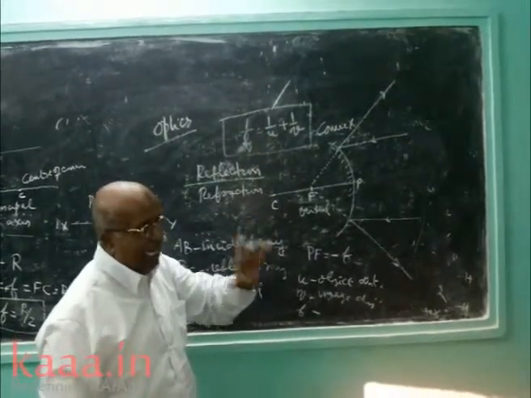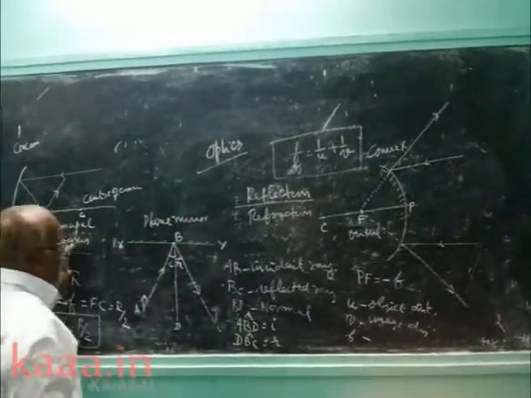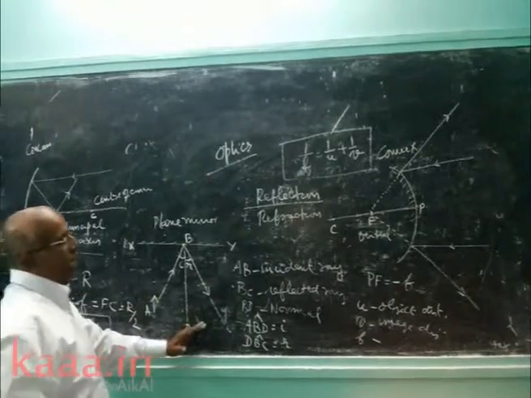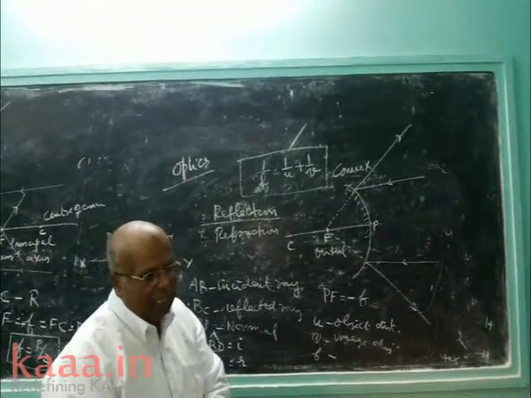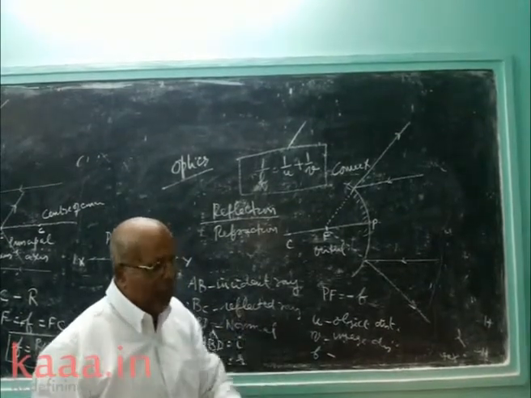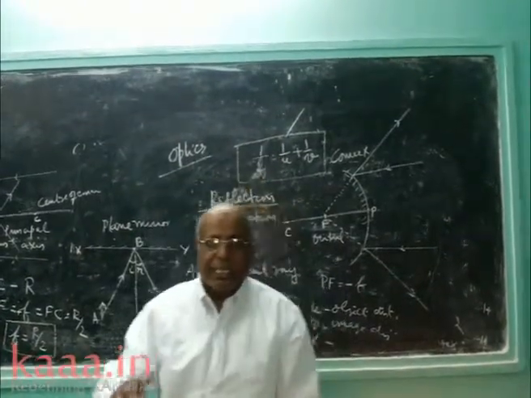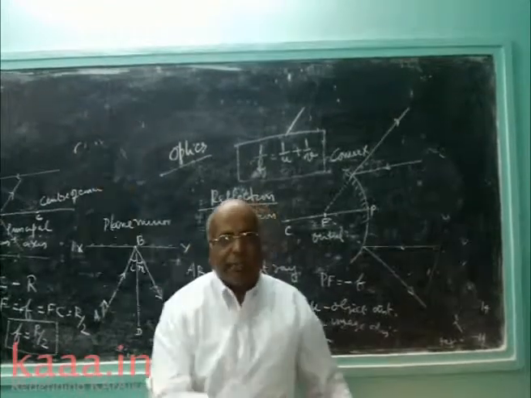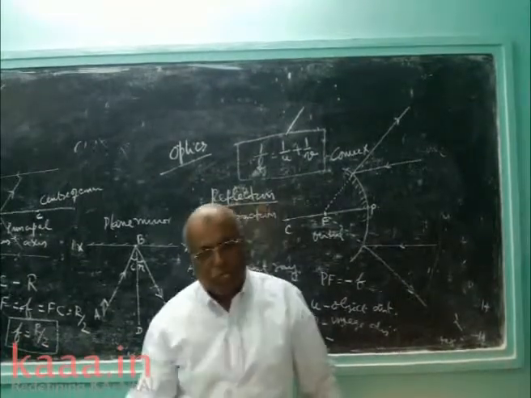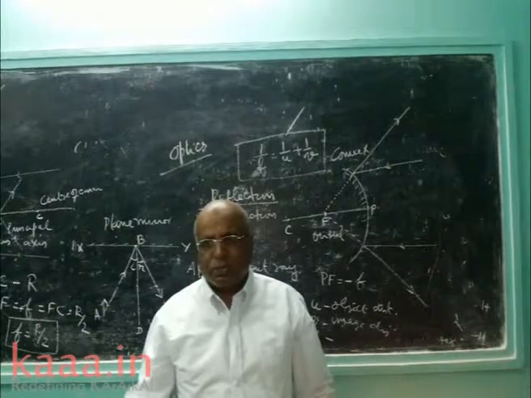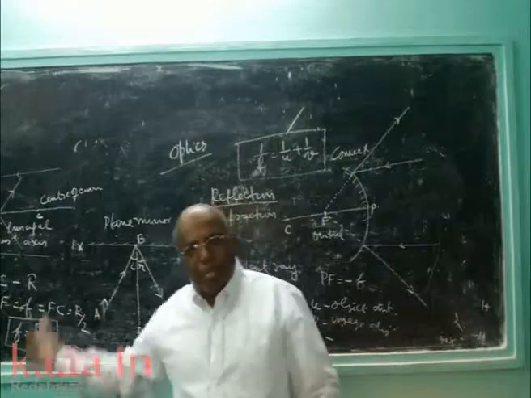This is the general introduction for plane mirror and spherical mirror. In the case of a plane mirror, the size of the object is equal to the size of the image. In the case of a concave or convex mirror, both sizes are not equal except in one case. In most cases the object will be small and the image enlarged; in some cases the object will be enlarged and the image small. Therefore, object distance and image distance are in most cases not equal, and the sizes of object and image are also not equal. This is the general difference between a plane mirror and a spherical mirror.